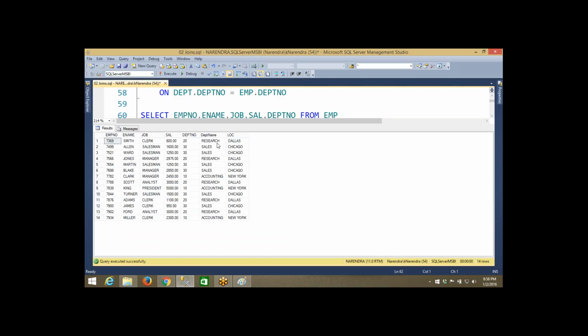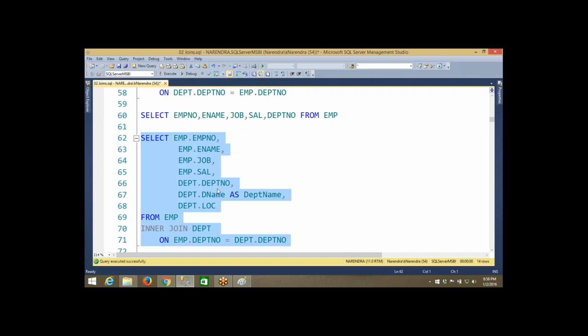Now you are not getting any ambiguity. Why? Because even though the department number column is available in two tables, in the query you have mentioned dpt, that means it will go to the department table and retrieve that department number only. If you write the table names as an alias, this is the advantage we are having. Employee dot employee number, employee dot ename, employee dot job, that means you are indicating to go to that table and bring that column. Every time it will go to that table only, it will not go to any other table.